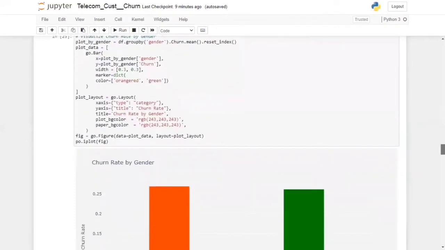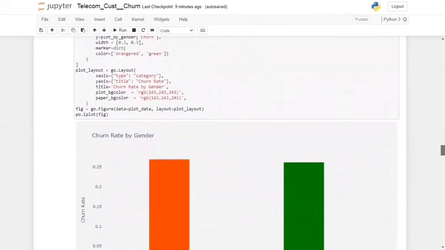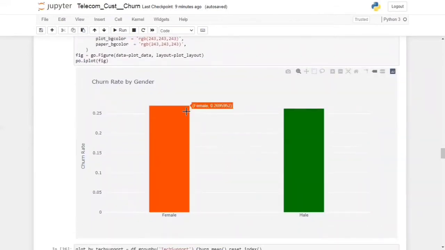In the next cell we can see the customer churn by gender. Female customers are churning more frequently than male customers.